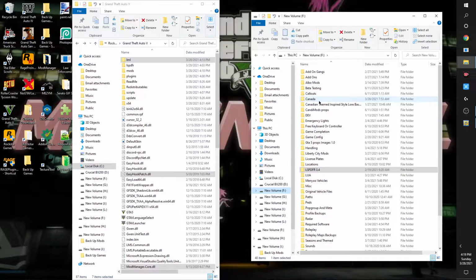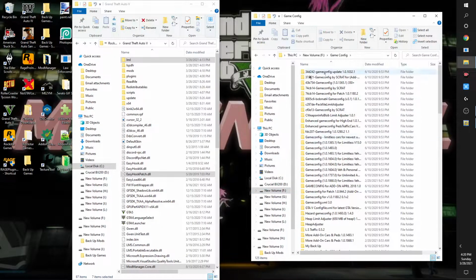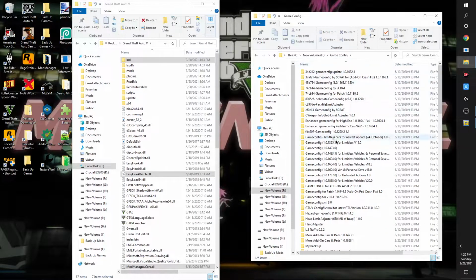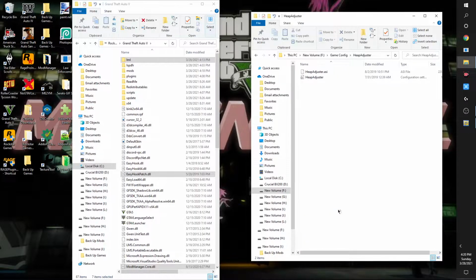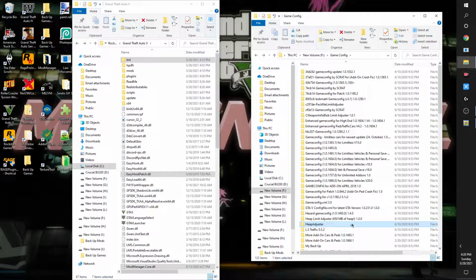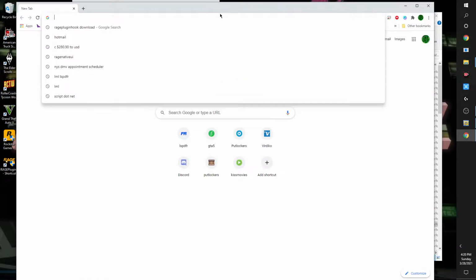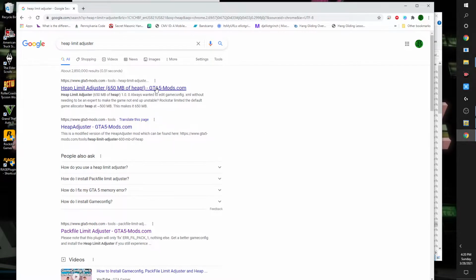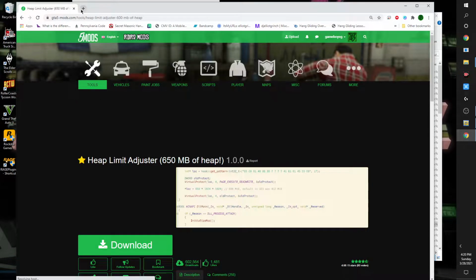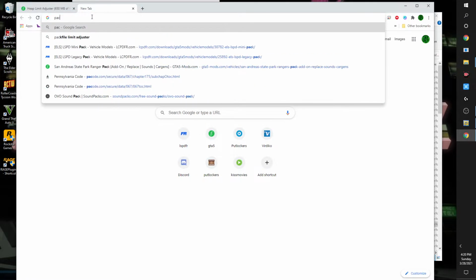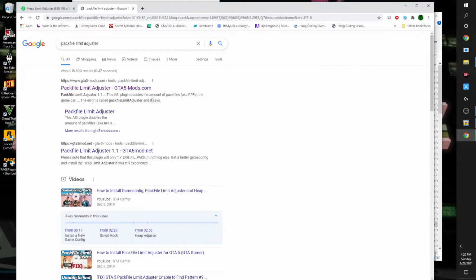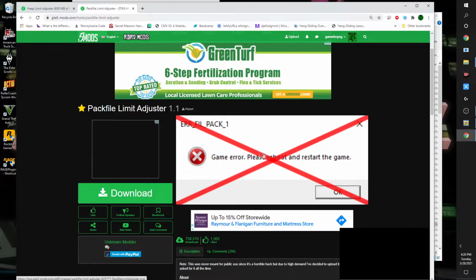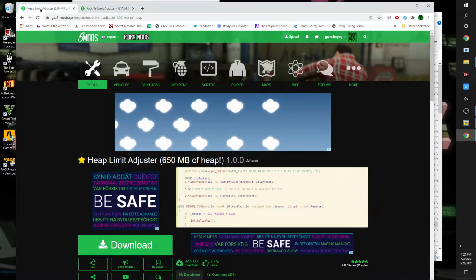Let me see. Game. I have another folder here for game config, and this is where I keep those files, which is the heap adjuster. Let me make sure it's the right one now, because there's various heap adjusters out there. So hold on. I should have had these up as well. Heap adjuster, heap limit adjuster. So okay, here we have this one, and we also need the pack file limit adjuster as well. So this is to also help limit game errors.